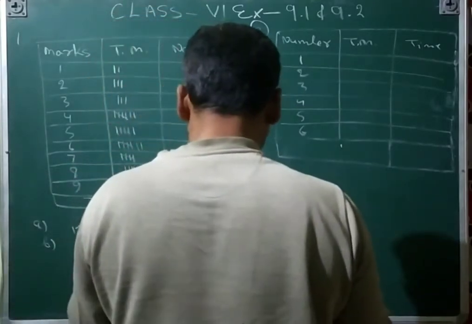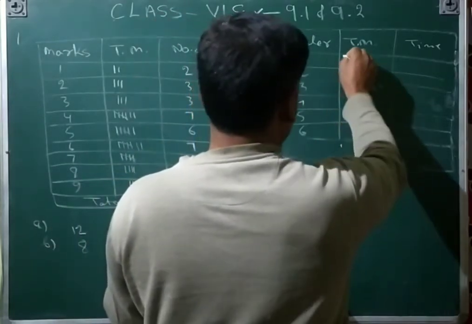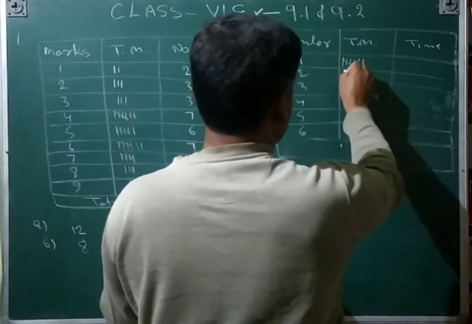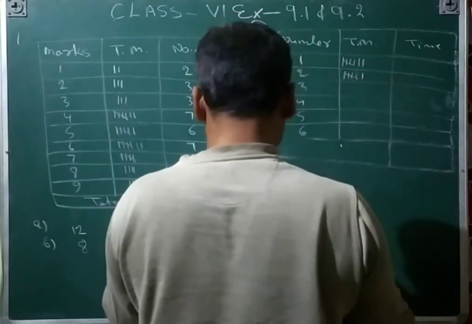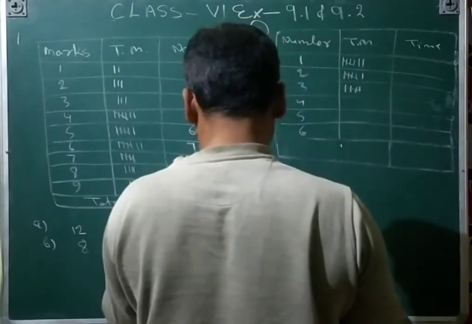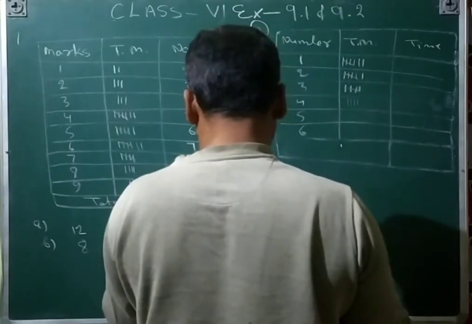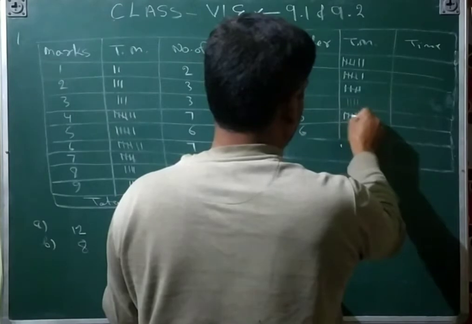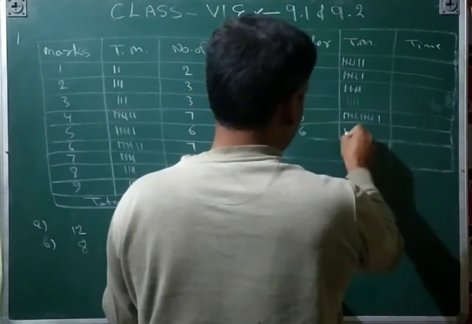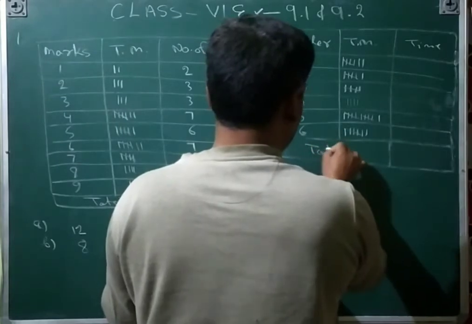And then 1 is thrown. How many times has 1 come? By counting, that is 7: 1, 2, 3, 4, 5, 6, 7. And then 2 came 6 times, and 3 came 5 times, and then 4 came 4 times, and then 5 came 11 times, and then 6 came 7 times. And then the total will also be here.